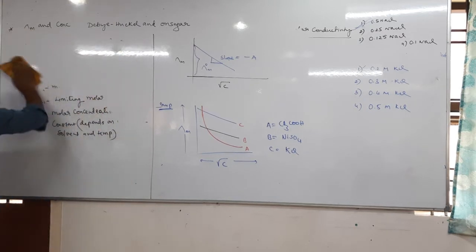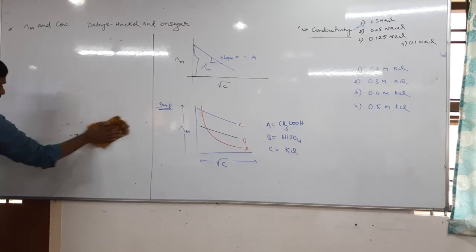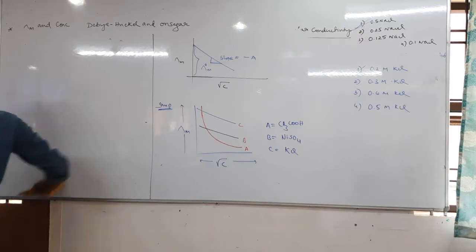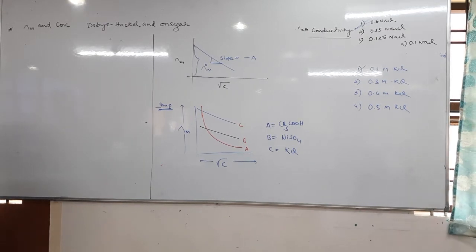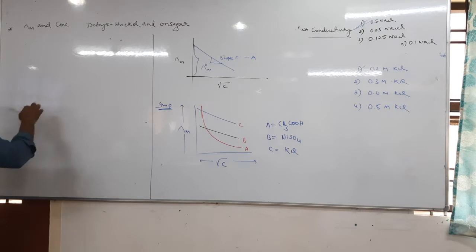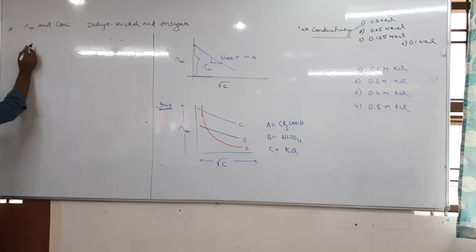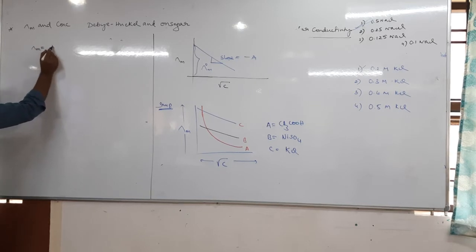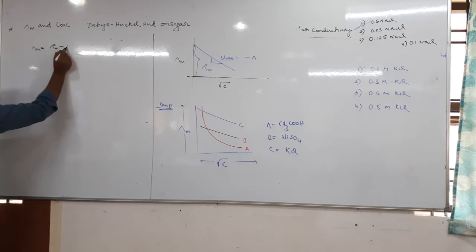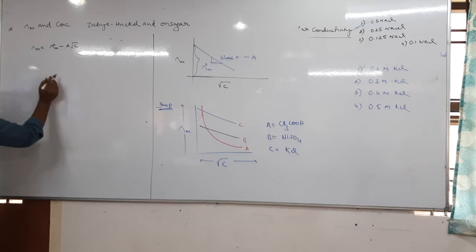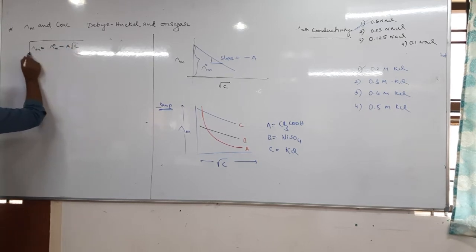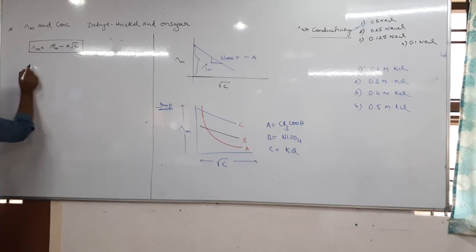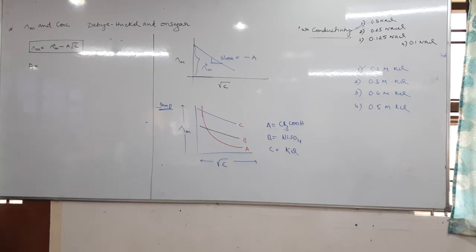Next. In the Debye-Huckel-Onsager equation, A is a constant. What is the Debye-Huckel-Onsager equation? It is lambda m equals lambda naught m minus A into root C, right? Here A is a constant and moreover the value of A is known.